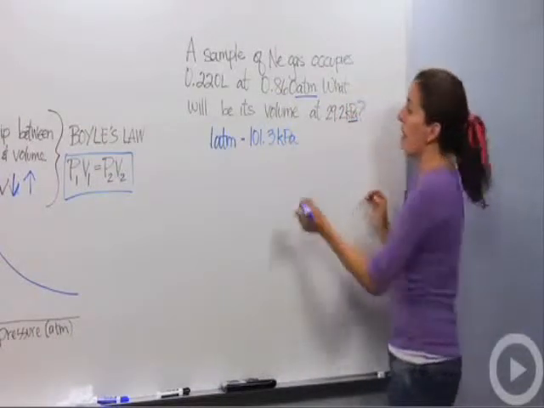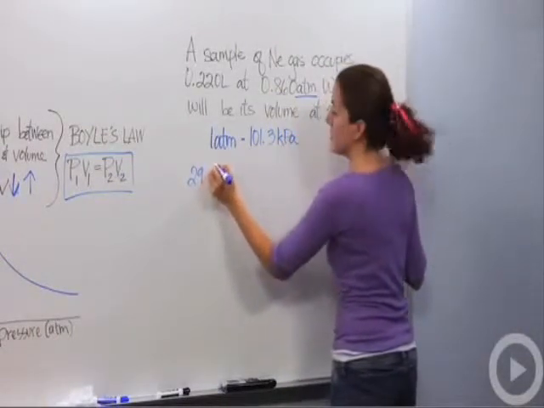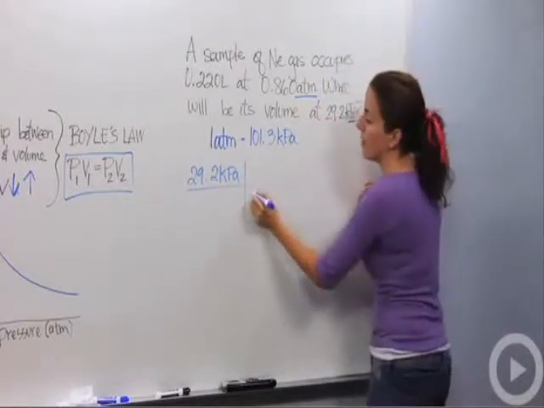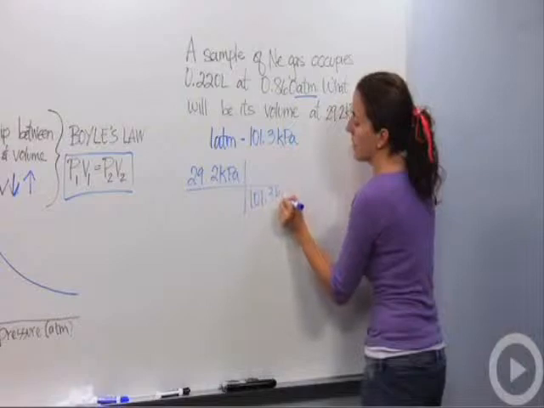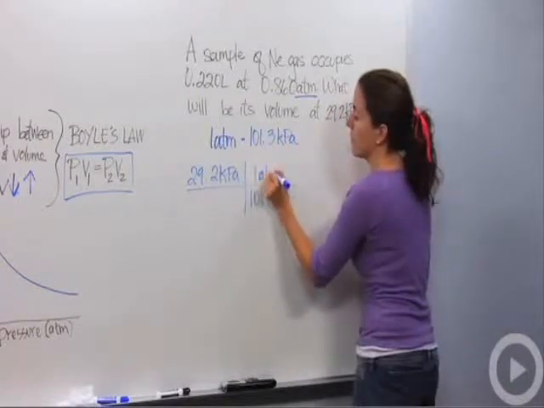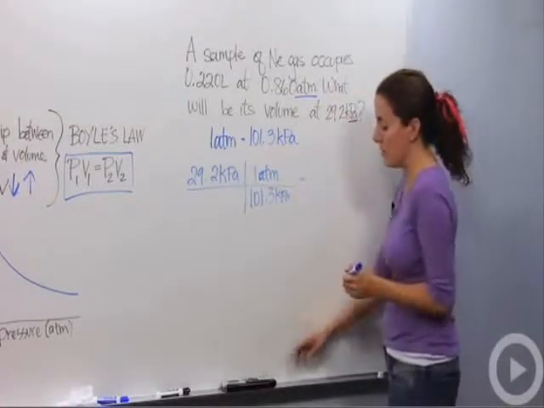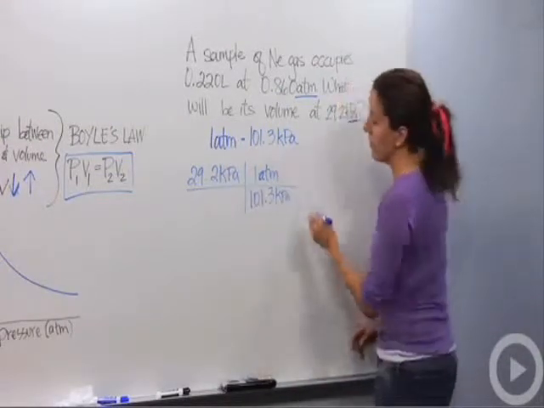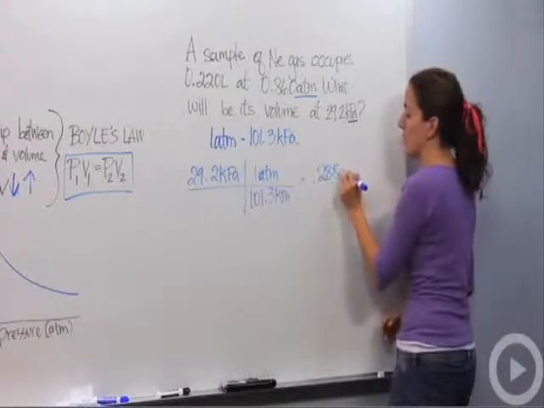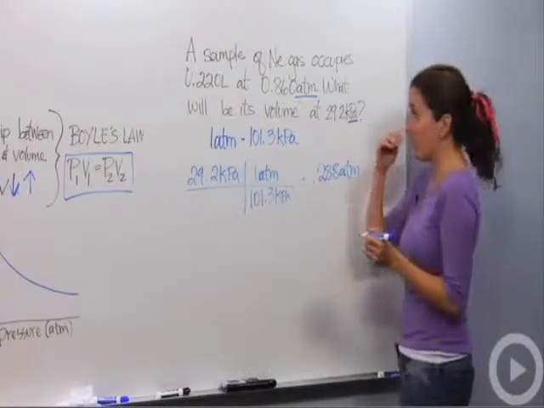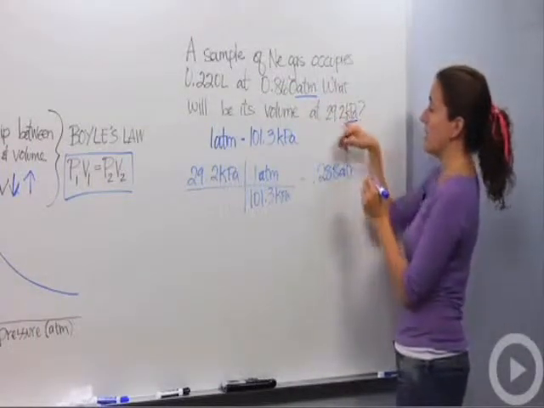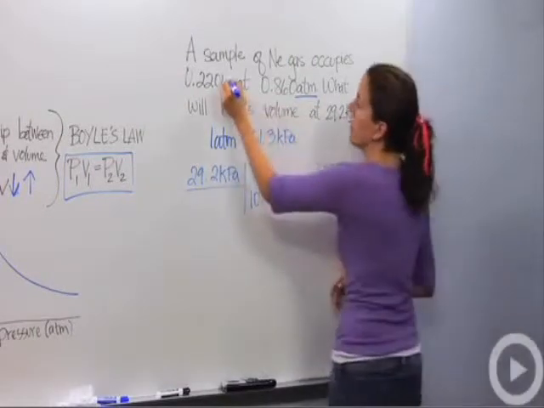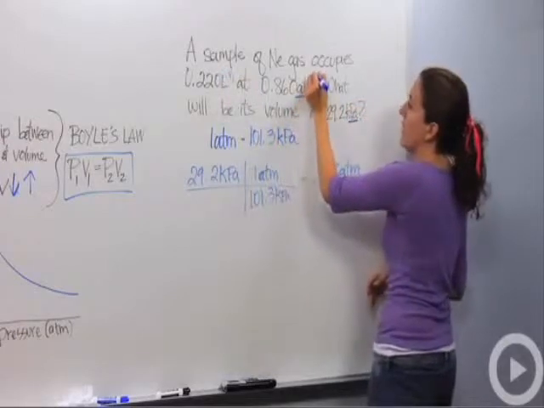Okay? So I'm going to change 29.2 kilopascals to atmospheres. So I know that 101.3 kilopascals equals 1 atmosphere. So 29.2 divided by 101.3 gives me 0.288 atmospheres. Okay, so let's start out with this. So instead of using this number, I'm going to use this number. So sample of neon gas occupies, this is my V1, and this is my P1.